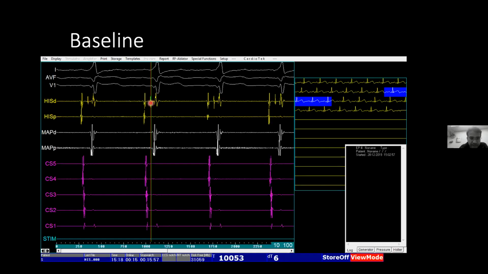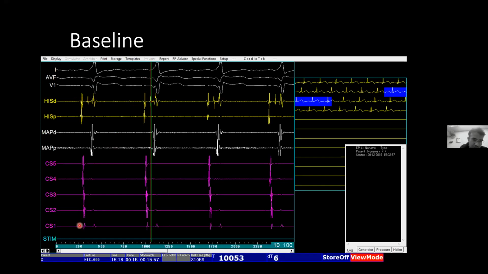Here, the His and the beginning of QRS, that is the earliest activation of the ventricle, is almost online. That is, there is hardly any HV interval, it is zero. Sometimes it can be negative. This tells you that you are certainly dealing with a manifest accessory pathway, that is WPW syndrome, in a setting of a narrow QRS tachycardia. So this is the importance of placing a His catheter properly.